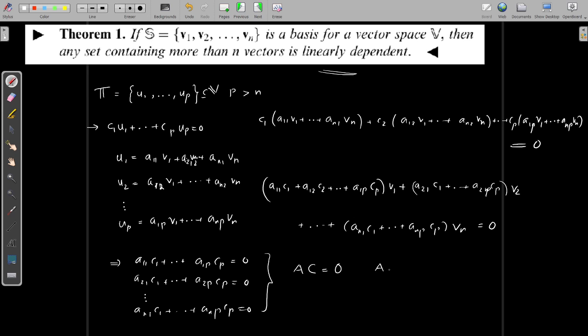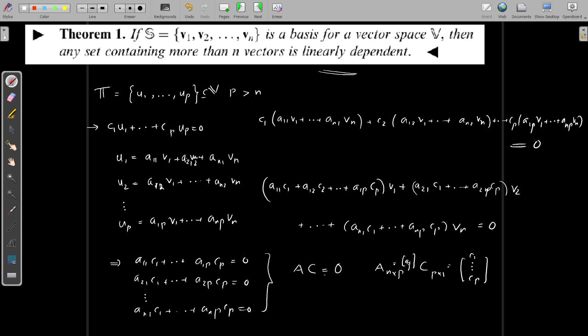The entries of A go from a11 to anp, so A is an n by p matrix, and C is a p by 1 matrix consisting of c1 etc. cp, where A is nothing but aij, and the right side is a zero vector. So this is a homogeneous system of linear equations.